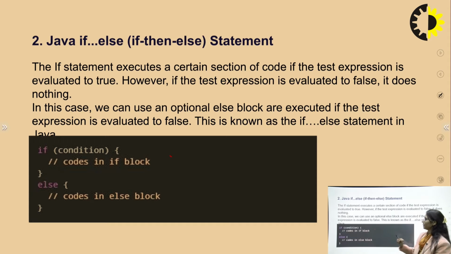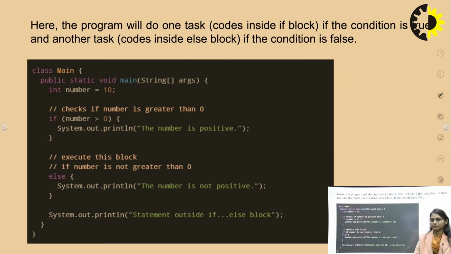And if this condition is false, then the code in the else block will be executed. So in the if else condition, if the test expression is evaluated to false, then we move toward the else condition. So we have a choice between the if condition and the else condition. Now this particular program gives one task: codes inside the if block run if the condition is true, and another task if the condition is false. So we have taken this: if the number is greater than 0, then we put it in the positive block, and else it is not positive, or we can say it's a negative number, so the condition is checked.